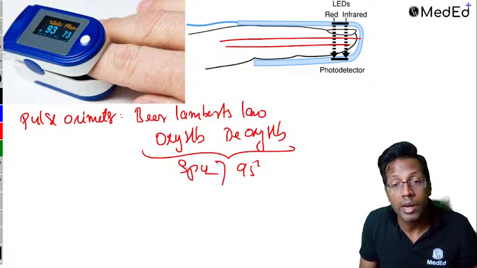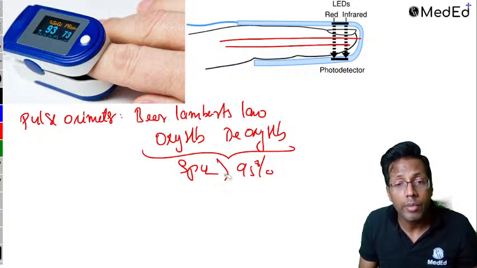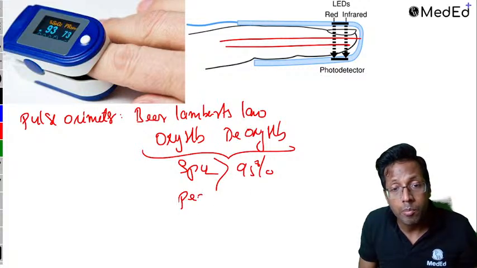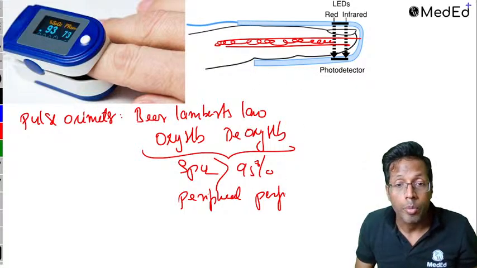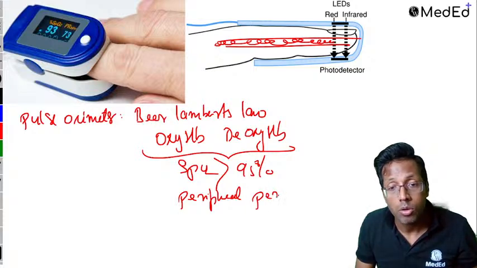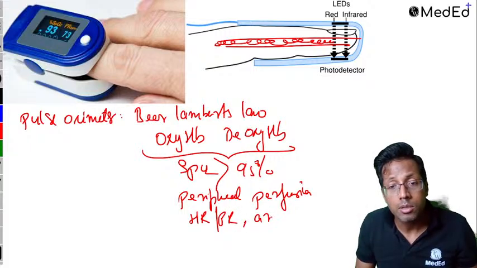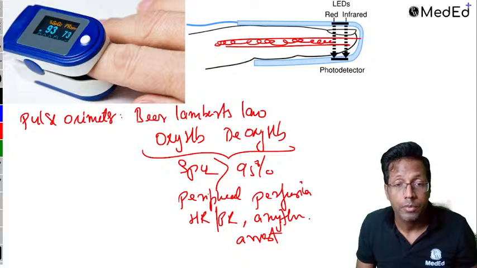SpO2 should normally be more than 95%, right? Apart from that, you also come to know about the peripheral perfusion of the patient, meaning the blood supply that is happening to the periphery. Based on that, you come to know the heart rate or the pulse rate of the patient. You can also know the arrhythmias, and if the patient is in arrest, it will not pick up, right?